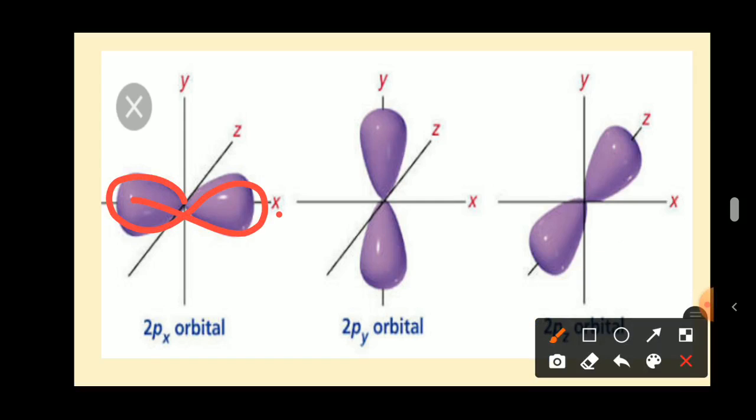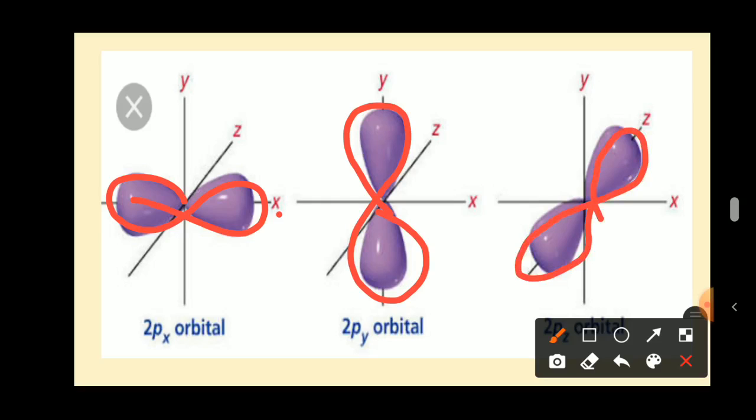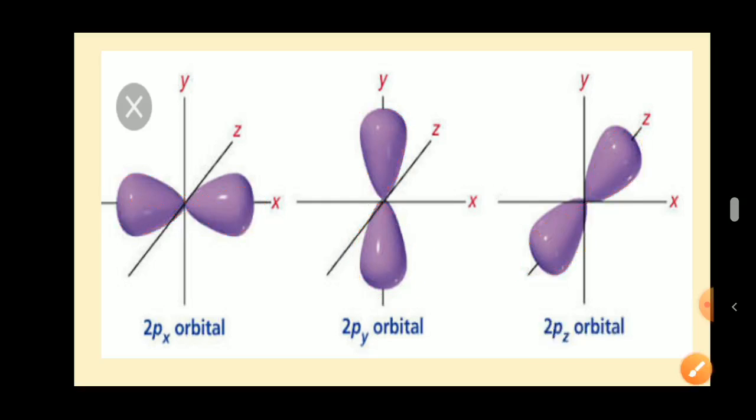If it is oriented along the y direction, it is called a py orbital. If it is oriented towards the z axis, it is a pz orbital. Okay, so the p orbitals have px, py and pz based on the orientation along the axis.